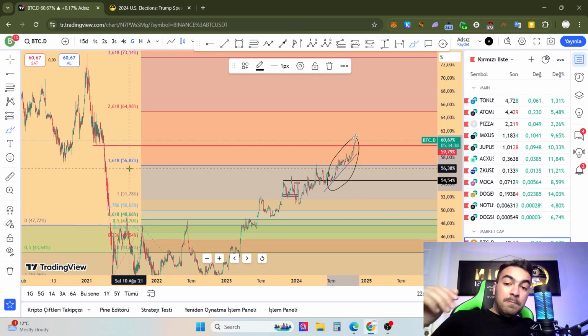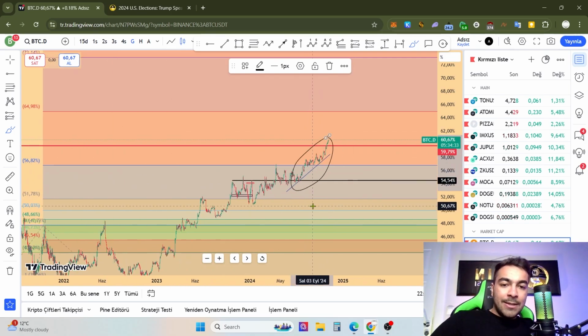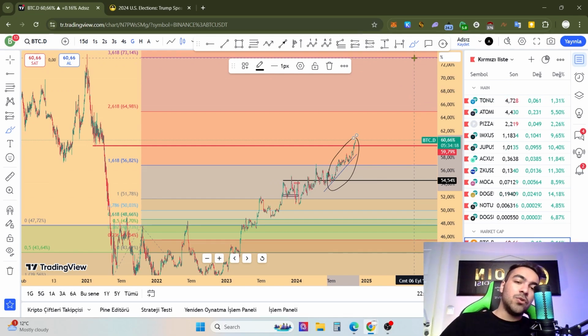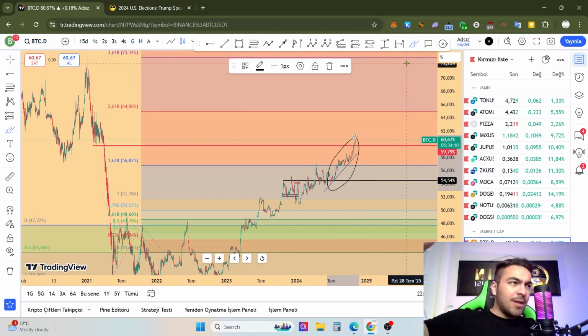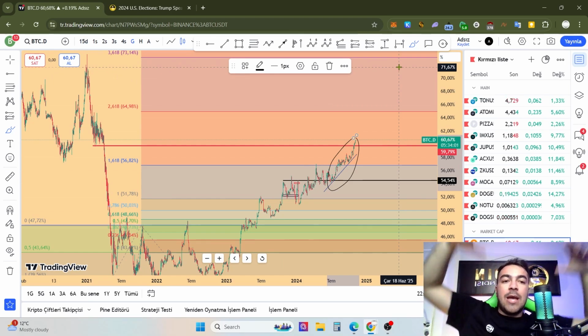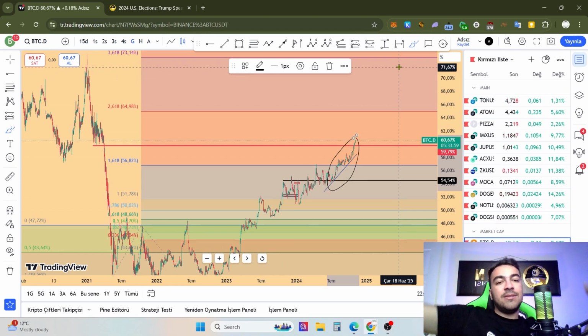We had already broken up Fibonacci's 1.680 point, and that means it can touch first 2.6 and then 3.6, and if it touches 70% or 72%, that means in the upcoming months, by the end of 2024, we can see huge price increases and movements to 80,000 and 90,000.